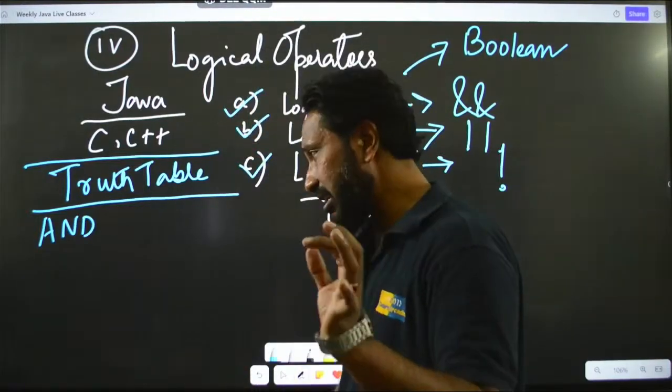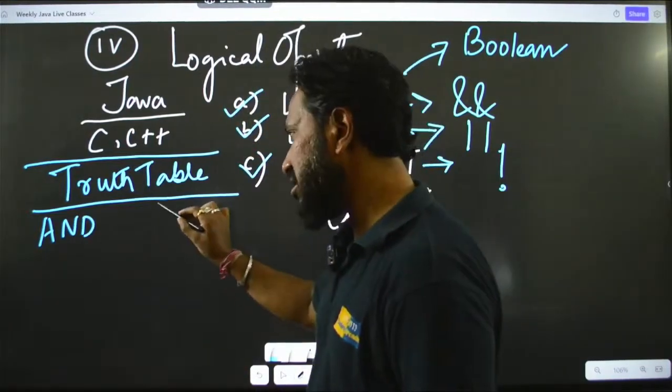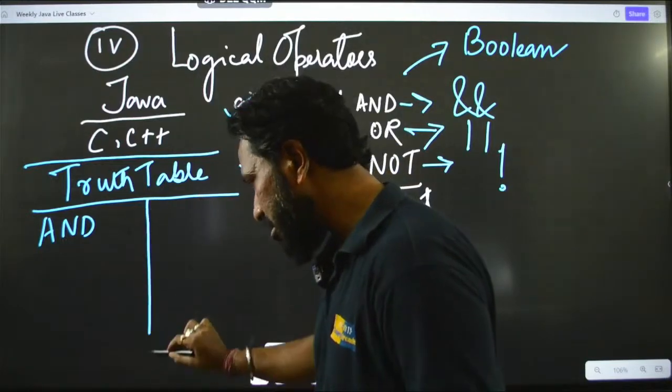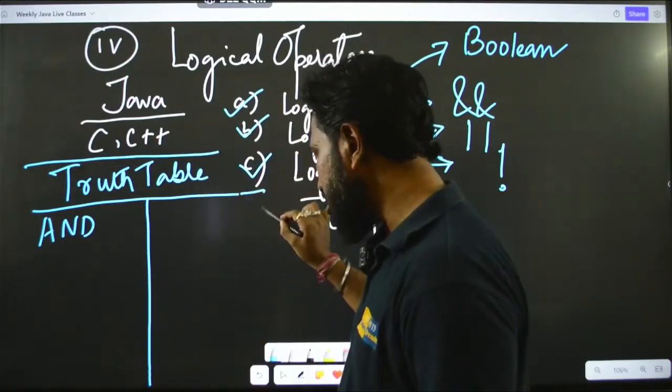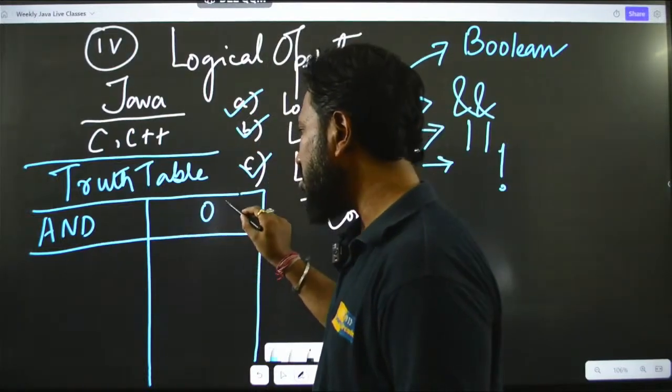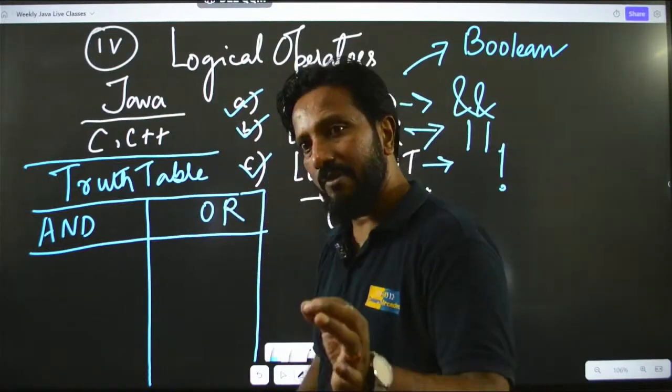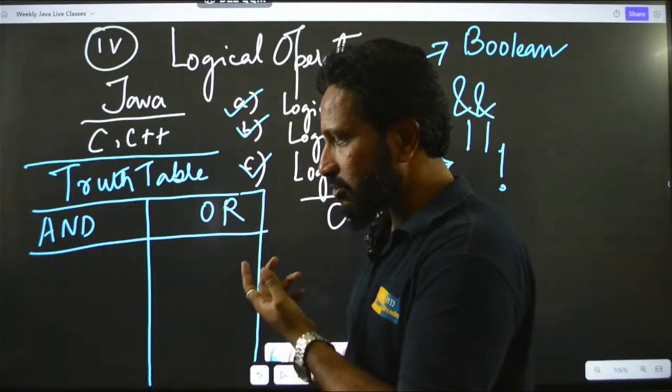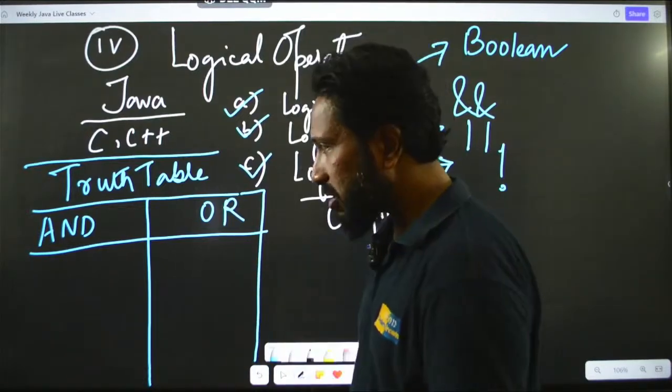Just think like this. Okay. I will give you a very simple and straightforward thing so that you can remember this properly. I am taking two boxes. One will be for the AND and the other will be for the OR. Okay. So let me figure out how to tell this to you so that you can understand it in a better way.